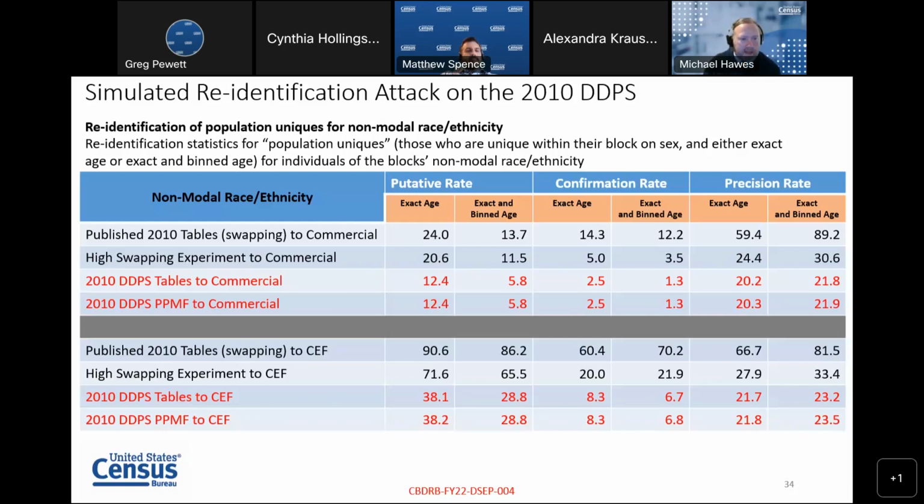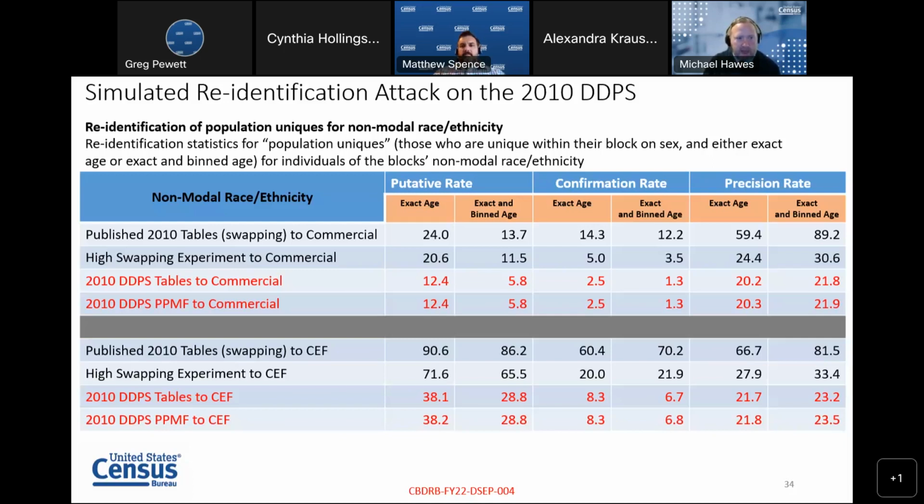What you'll see is, particularly for precision, the rates are substantially reduced. Not only would an attacker be making fewer matches in the attack, from 24% on exact age or 13% on exact and binned down to 12 and 6, or 90 and 86 down to 38 or 28, so they're making fewer matches overall, but especially their confidence in the accuracy of those matches is substantially reduced.